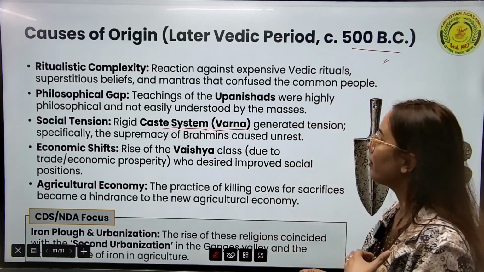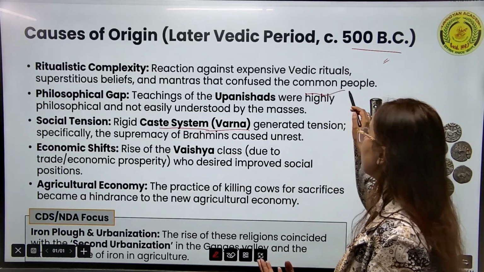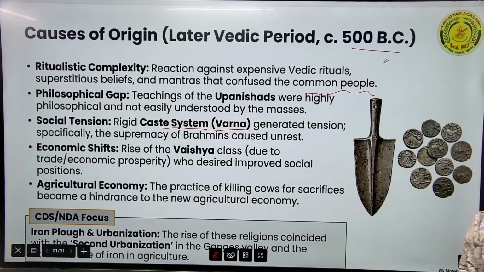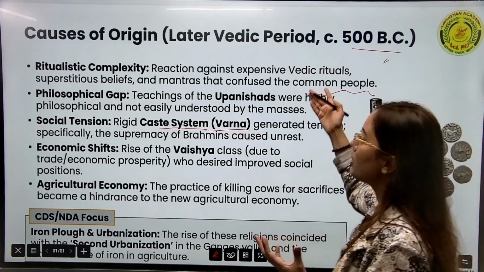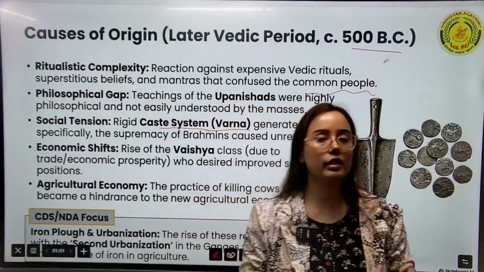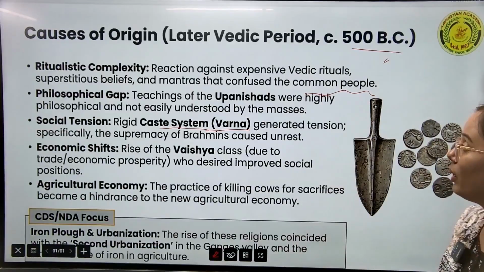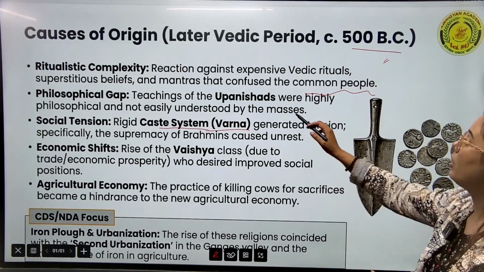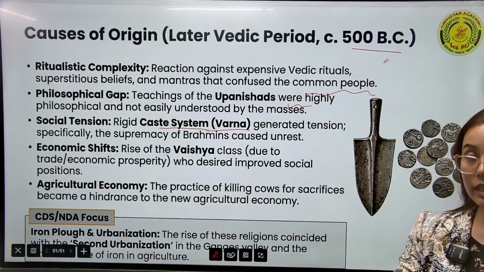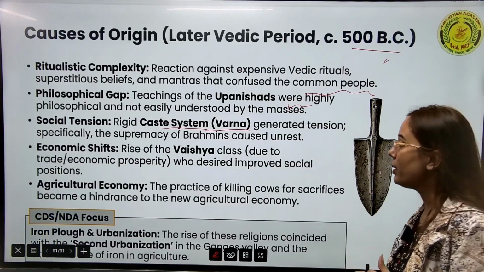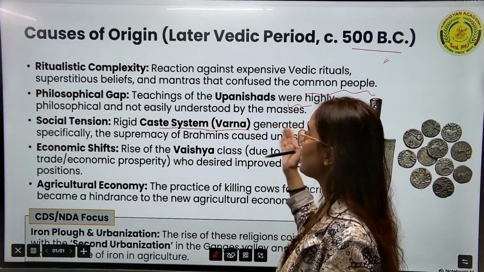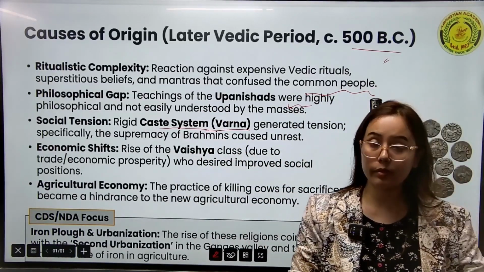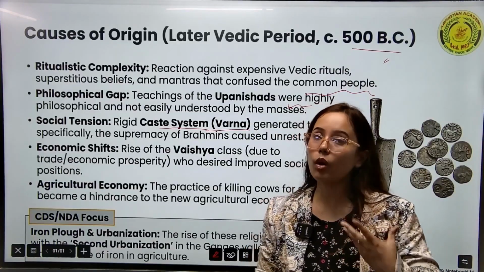Now the Vedic rituals under Brahminism were creating confusion among the common people, and the common people found it difficult to understand the religious concepts. Then there is the philosophical gap, meaning the Upanishads. The Upanishads came during this time period and are considered philosophical texts, but these were also creating confusion among the masses because, though they were explaining the logical concepts of the Vedas, it was also in a complex nature.